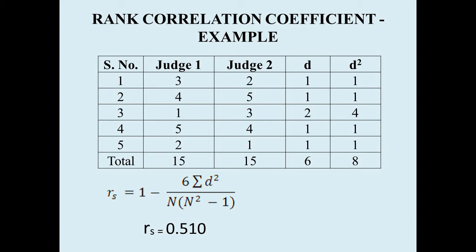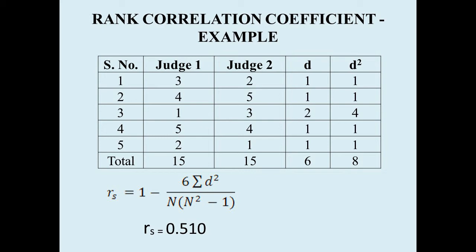For the third candidate, the first judge has given rank 1, while the second judge has given rank 3. For the fourth candidate, the first judge has given rank 5, while the second judge has given rank 4. And for the last candidate, the first judge has given the second rank, while the second judge has given the first rank.